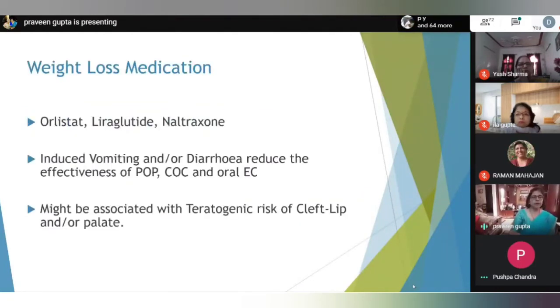Contraception and weight management. There are weight loss medications and bariatric surgery for the management of weight in obese patients. The different medications are like orlistat, naltrexone, different laxatives. The effectiveness of COC, POP and oral emergency contraception is reduced in patients who are taking weight loss medications because of the vomiting and or diarrhea induced by these drugs. As well, these drugs might be associated with teratogenic risk of cleft lip and or palate. So it is advisable to use contraception other than POP, COC and oral EC.